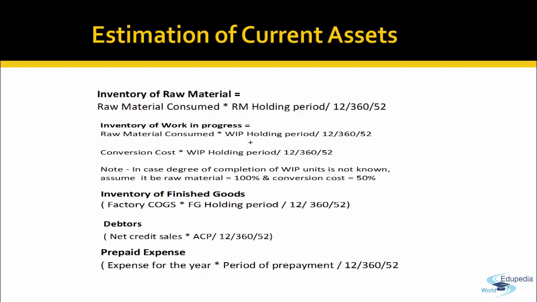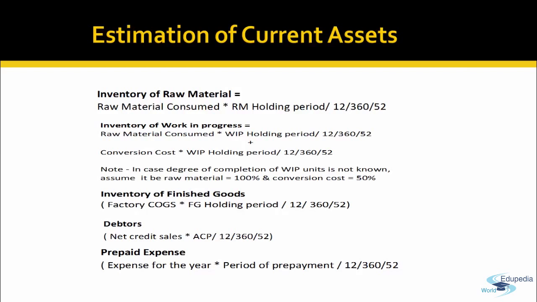Into how long that finished goods will stay in the business till it is converted into sales, the FG holding period. Debtors will be how much credit sales you have, multiplied by the average collection period and divided by the total period, and prepaid expenses.